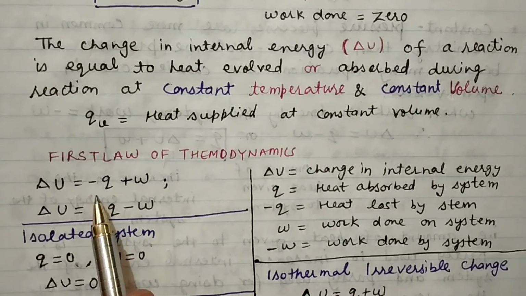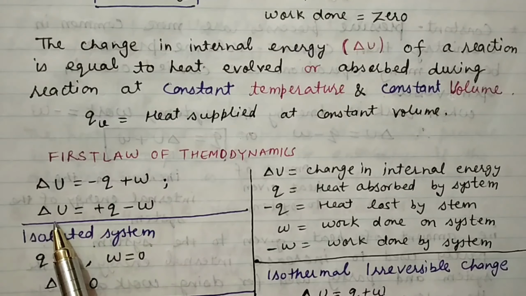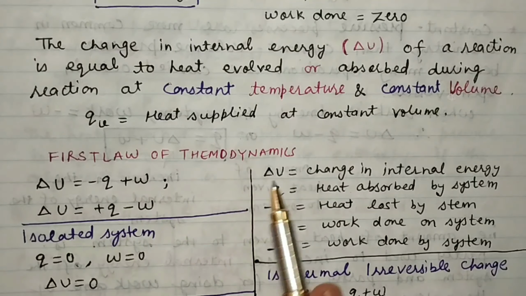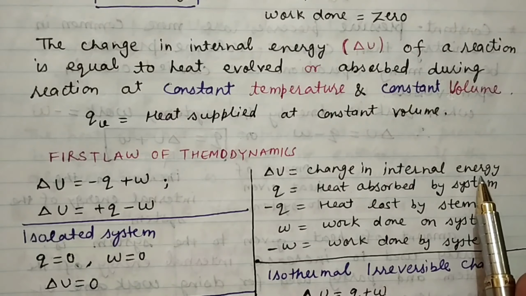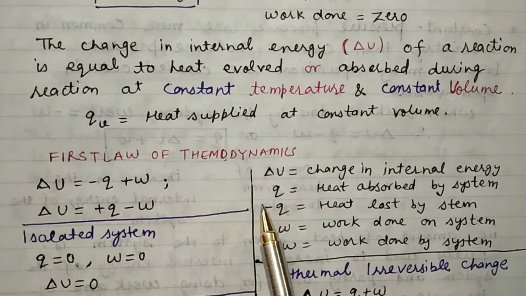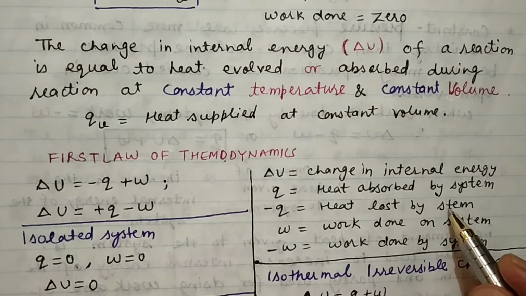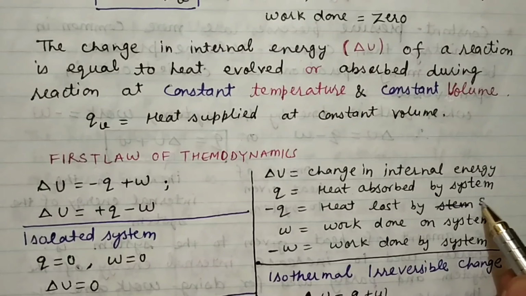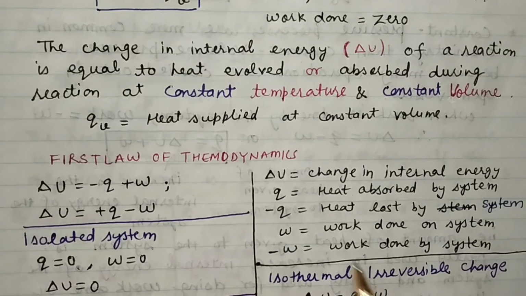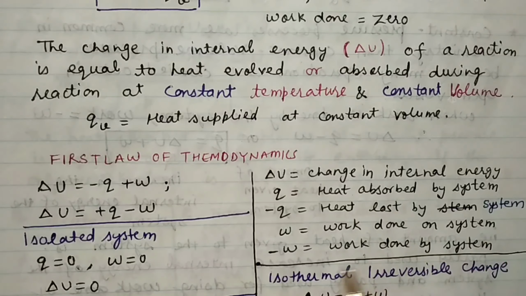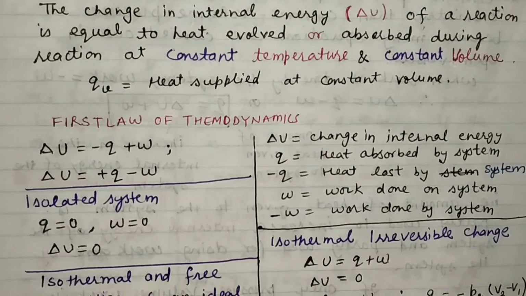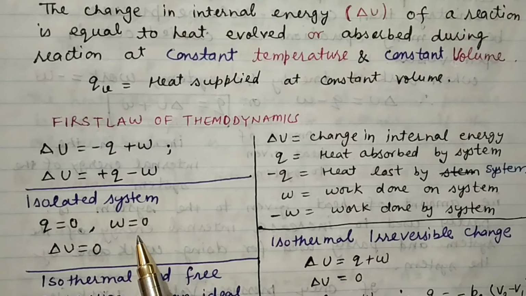So delta U is equal to Q plus W, and another is delta U is equal to minus Q minus W. Delta U means change in internal energy. Q is heat absorbed by the system, positive sign. Minus Q means heat lost by the system. Next, W is work done on the system, and minus W means work done by the system. So for an isolated system, we know that Q is equal to 0, W is equal to 0, so one can write internal energy change will also be 0.